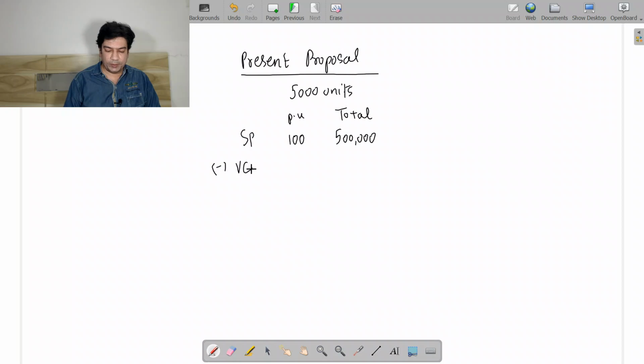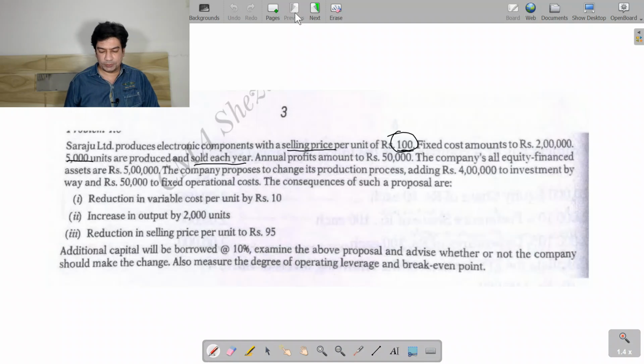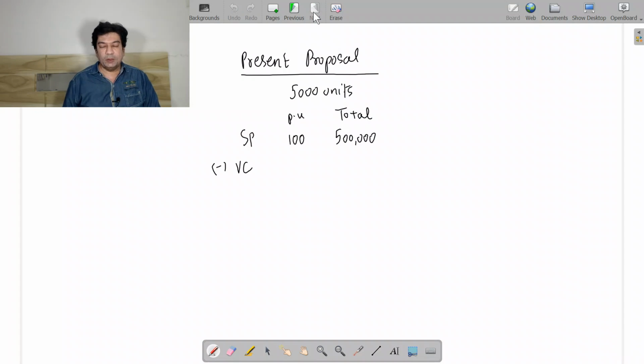From this we are going to subtract the variable cost. The fixed cost amounts to rupees 2 lakhs and the annual profits are 50,000, and it is an equity finance with rupees 5 lakhs. So right now I don't know the variable cost, so I will be getting contribution. From this I will be subtracting the fixed cost.